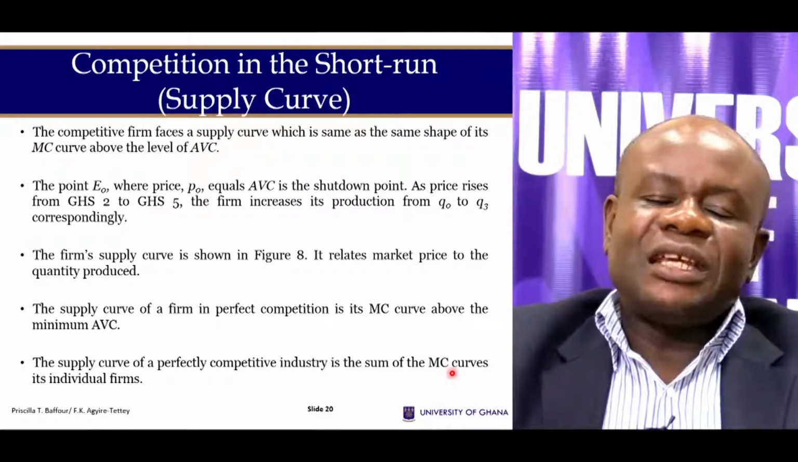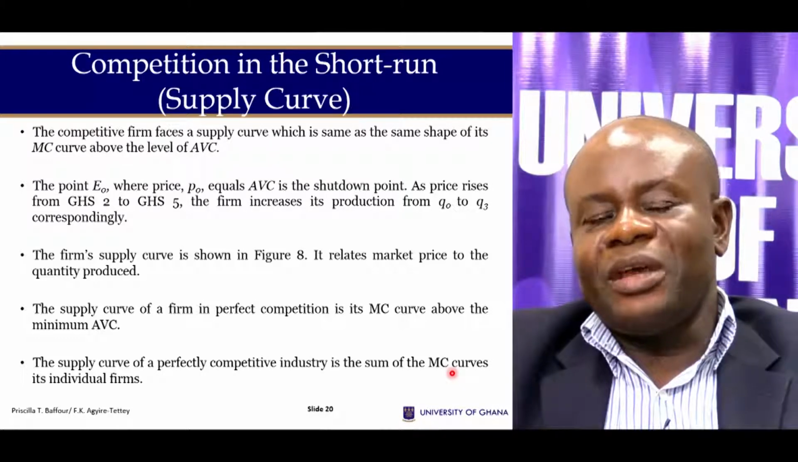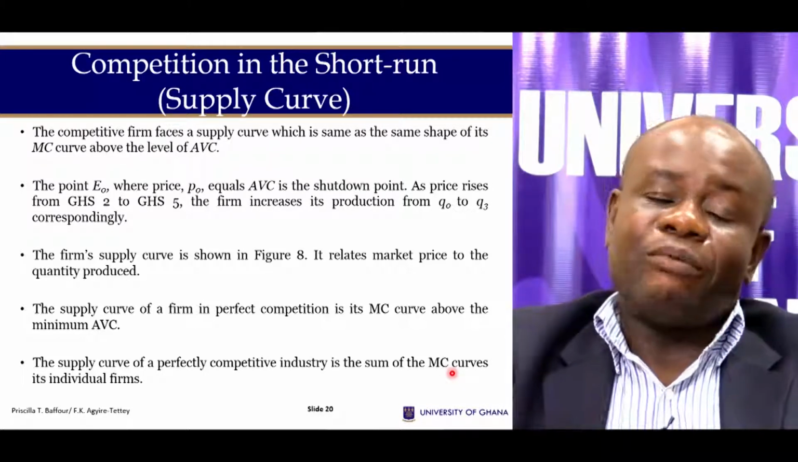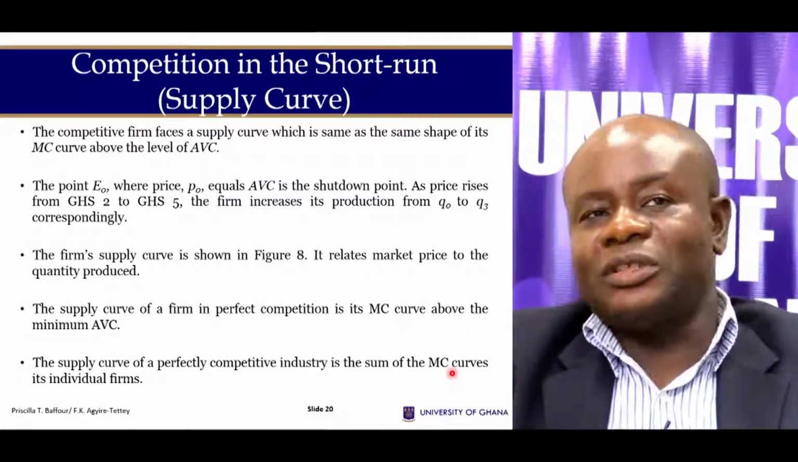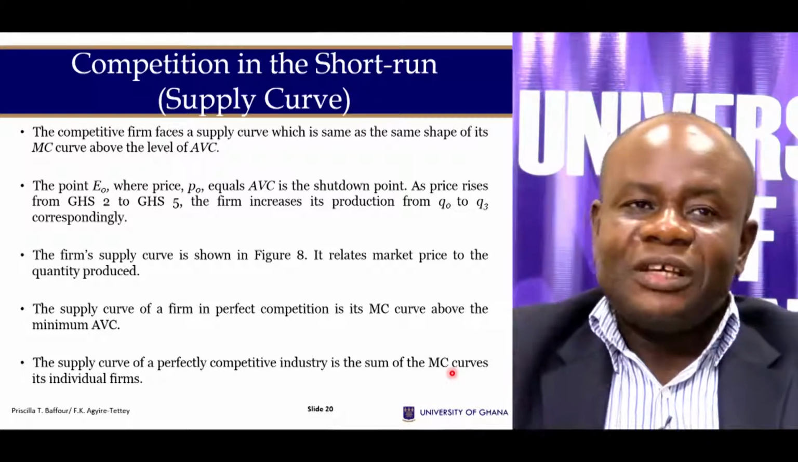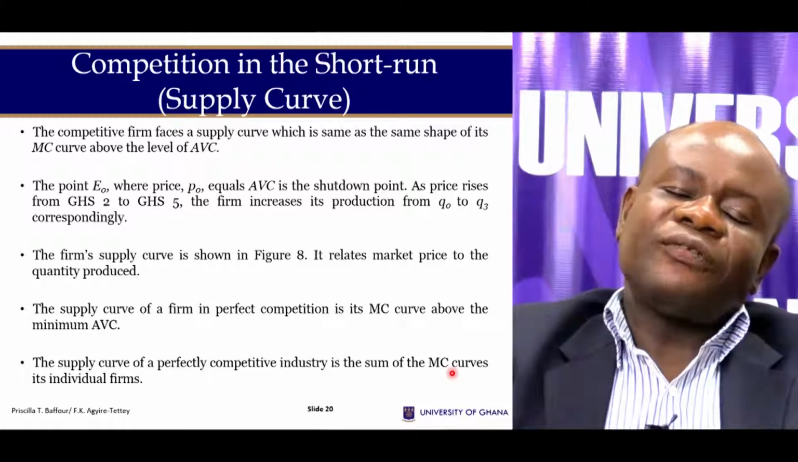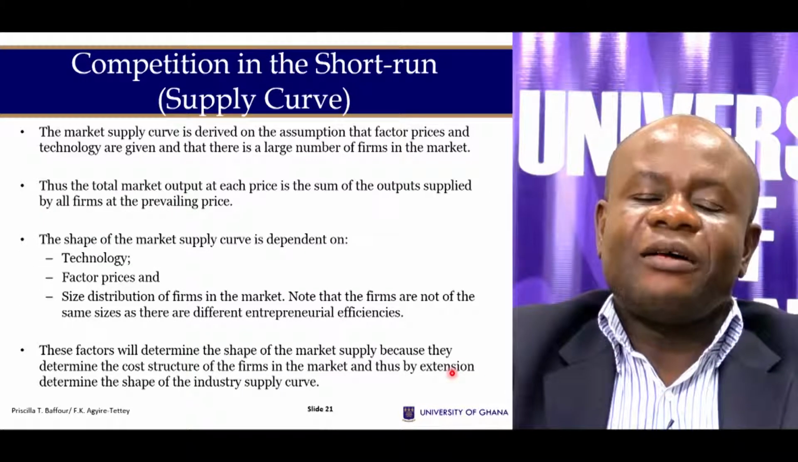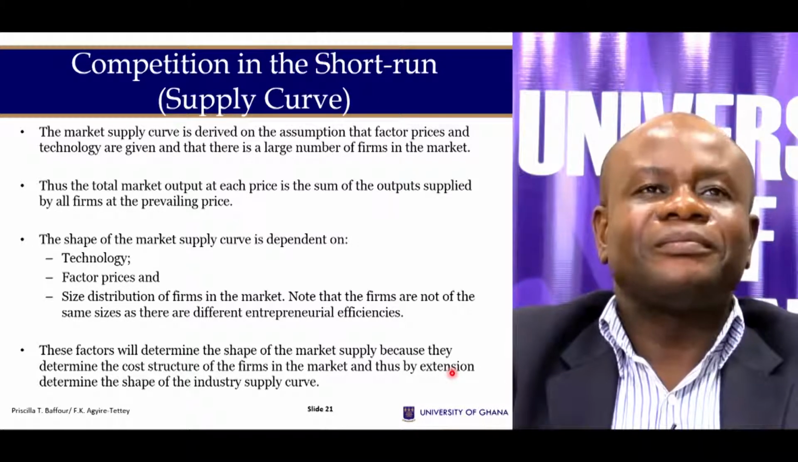We are not interested in the part of the marginal cost curve that lies below the minimum AVC, because we said that at a price below the minimum AVC, the firm will not produce any unit of the commodity. You have to shut down. So the part of the marginal cost curve that lies above the AVC is our supply curve for the firm.